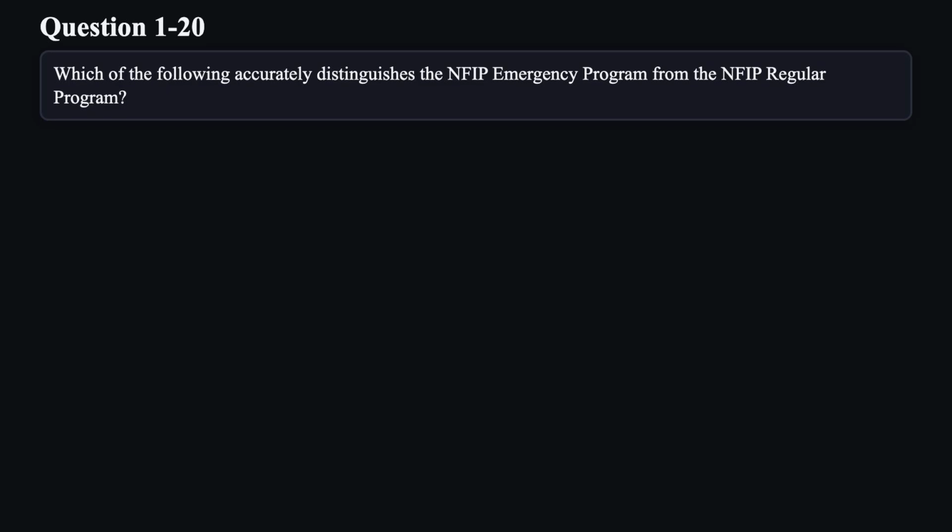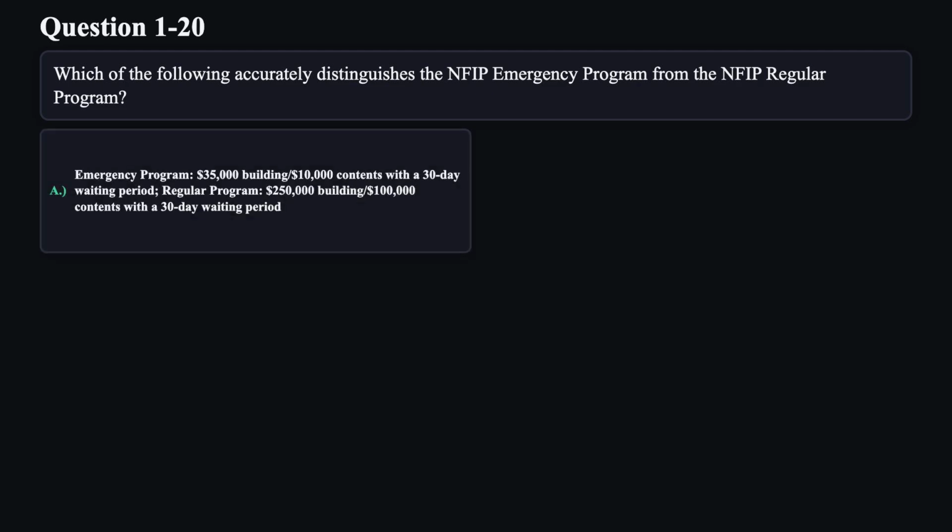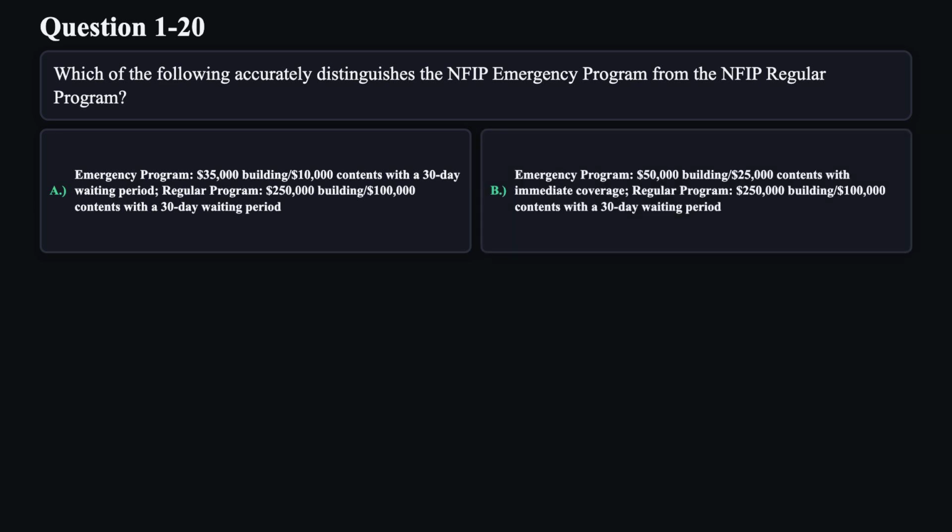Question 20. Which of the following accurately distinguishes the NFIP emergency program from the NFIP regular program? A. Emergency program, $35,000 building, $10,000 contents with a 30-day waiting period. Regular program, $250,000 building, $100,000 contents with a 30-day waiting period. B. Emergency program, $50,000 building, $25,000 contents with immediate coverage. Regular program, $250,000 building, $100,000 contents with a 30-day waiting period.